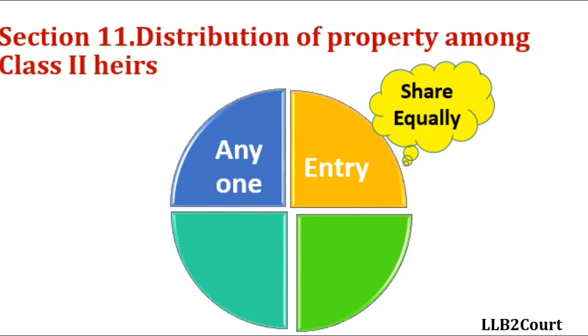So section 11 prescribes how to distribute the property among class 2 heirs. If you take any particular entry out of 9 entries in class 2 heirs, the members which belong to that particular entry will share the property equally.